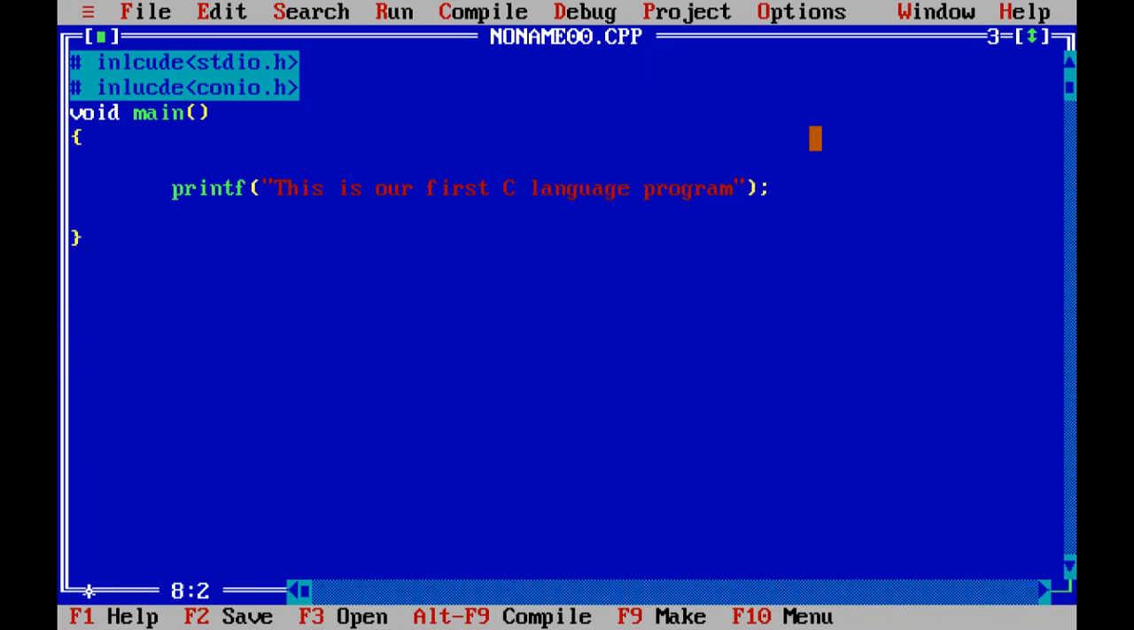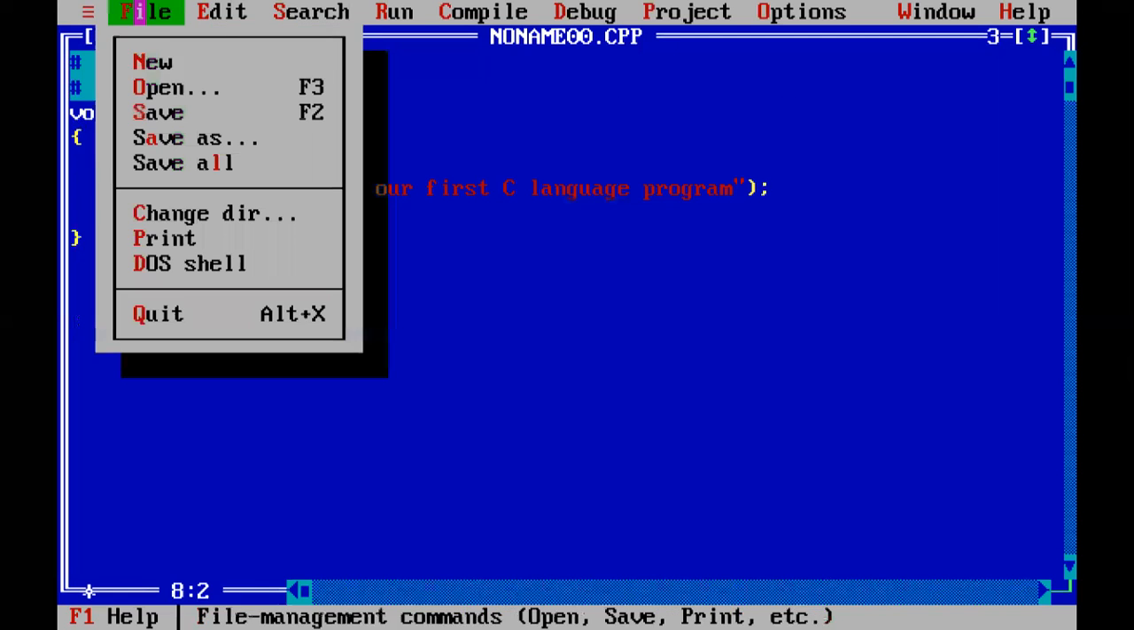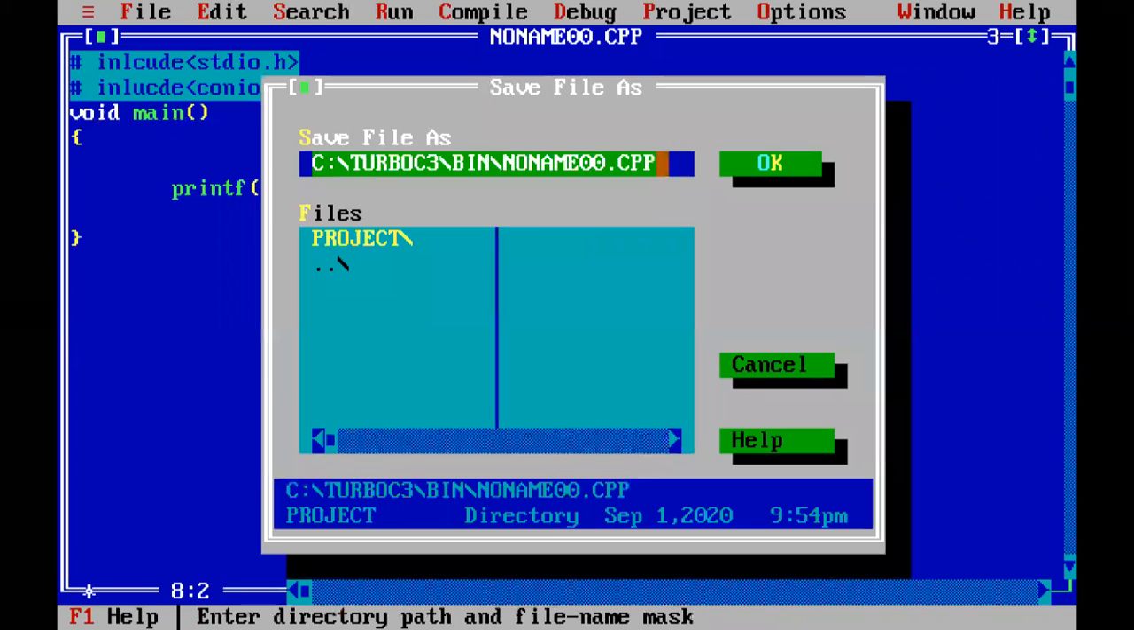Now this is a simple C language program, but you must save this one. Keep in mind you will change the extension from CPP to C because we are developing in C, and you will write the name in the bin directory. Don't change the directory. In the bin directory you will use first.c. Okay, I write first.c.